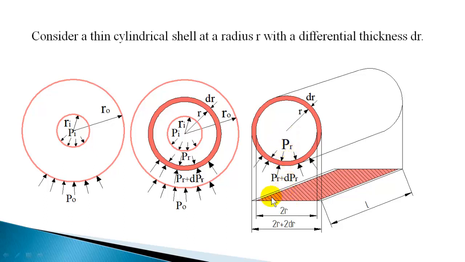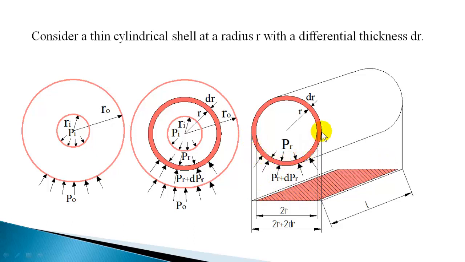Perpendicular to that direction you project this inner curved surface, and that will give a rectangle. I am taking the lower half and projecting that inner curved surface on a horizontal plane. That will give 2R, the inside diameter, into length L. The hatched surface is the projected area of the inner curved surface. So on the lower half, the pressure force from inside is pressure PR into 2RL.